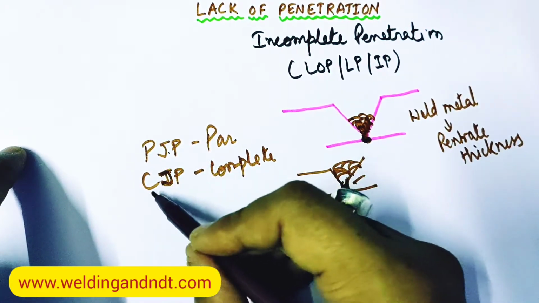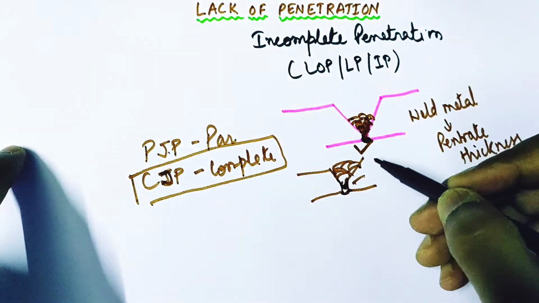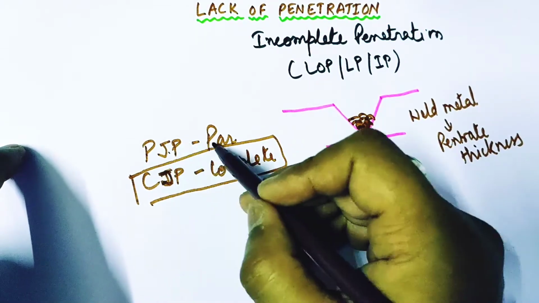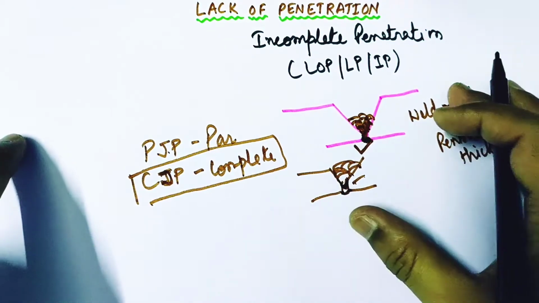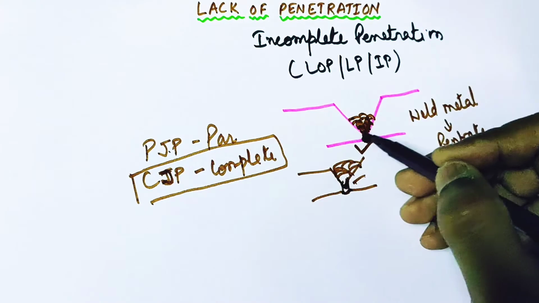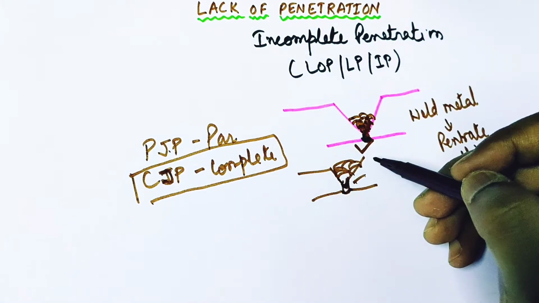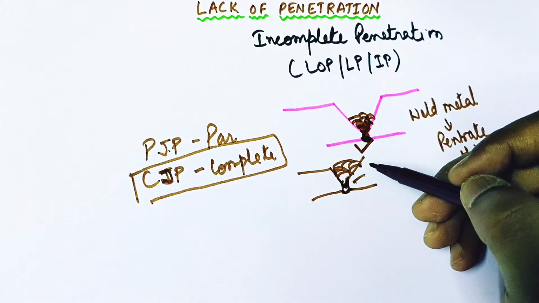So in case of CJP joint, this penetration must be done, but if it is a PJP joint, partial joint penetration, then this penetration is not required. Hence if it is a CJP joint, we need to completely penetrate the weld metal throughout the thickness of the joint.